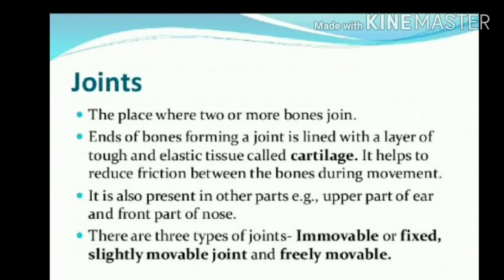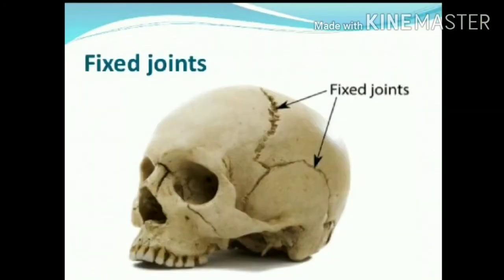Whenever we consider the fixed joint, some joints between the bones in our head are different from those we have seen previously, the bones which we are able to move. The joints which we are not able to move, in a skull you are able to see with the arrow, are the fixed joints.